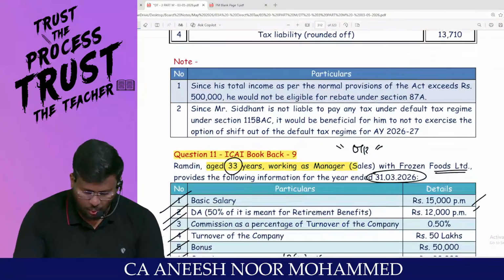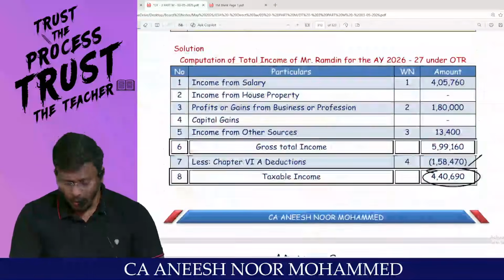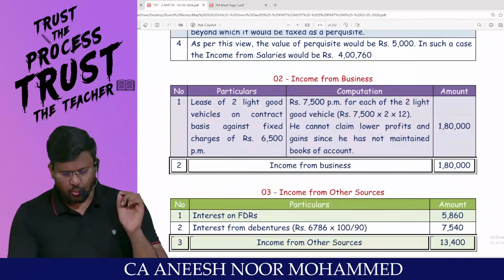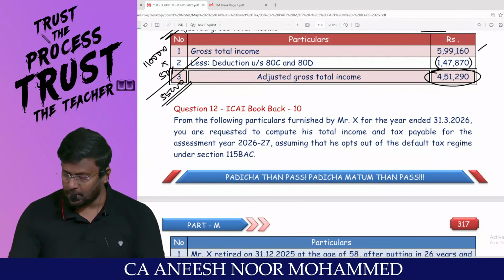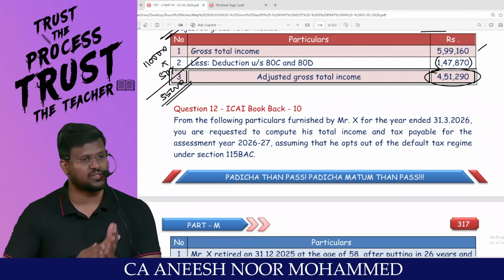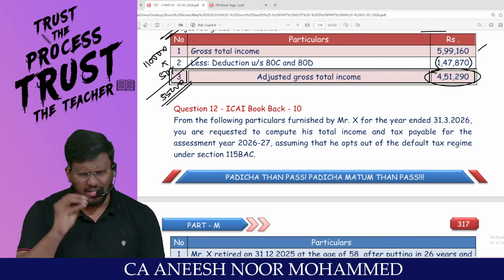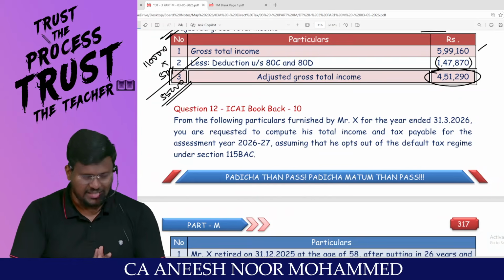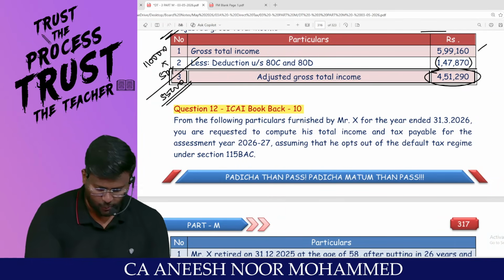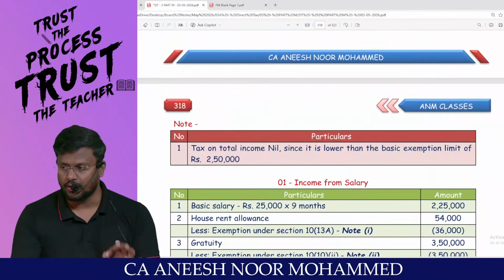That's it with regard to question number 10 and 11. Are you comfortable? You will feel comfortable when you sit and do this question. But surely, from my side, I believe that you are able to understand the application of the provisions, after doing 9 to 10 questions, you can easily trace many points. Somewhere here and there, you have to get practiced. You have to sit and practice question number 10 and question number 11 and come back to me. We will knock off question number 12 and question number 13. With that, the entire computation of total income will come to an end.